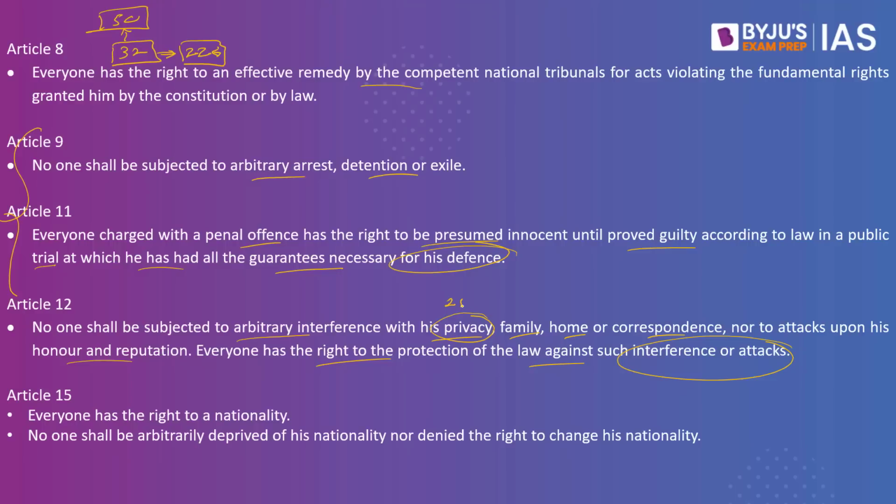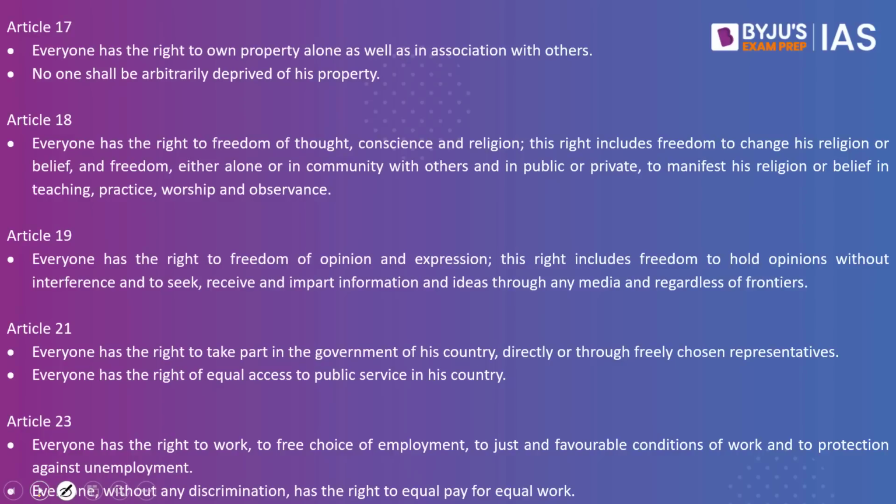When we speak about Article 15 of the UDHR, everyone has the right to nationality. No one shall be arbitrarily deprived of his nationality or denied the right to change his nationality. This is part of the citizenship, and citizenship is present under Article 5 to 11, and that is once again present in our Indian Constitution. Then we have Article 17.